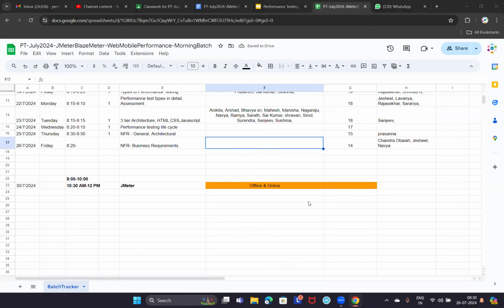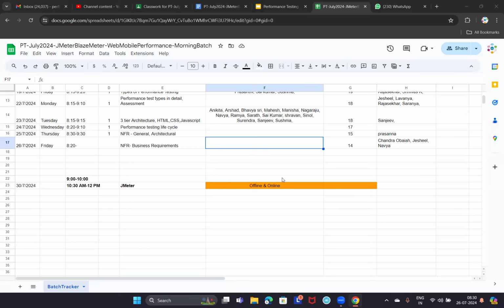Non-functional requirements, we are asking the questions to the client about the performance testing. We are collecting some information from the client regarding this performance testing, regarding their application. So can you list out some general requirements? First, we'll start with general requirements.